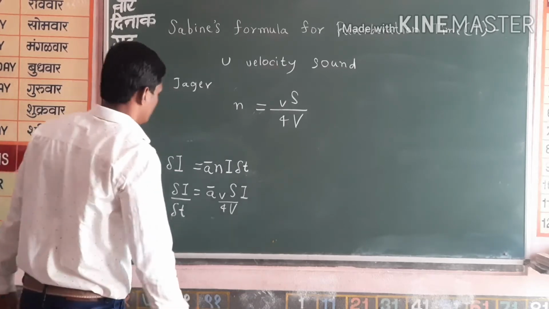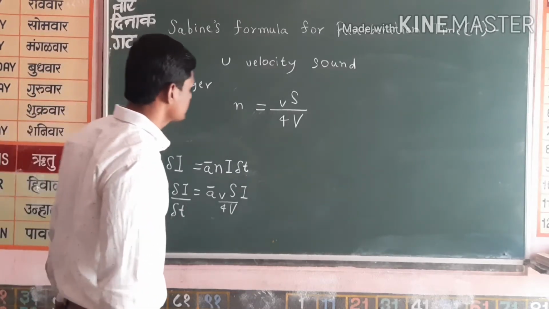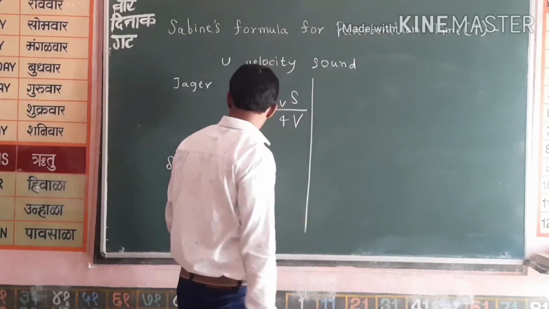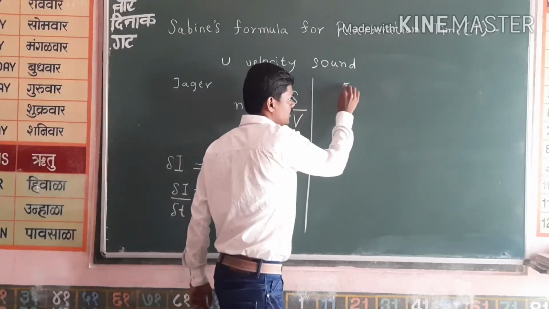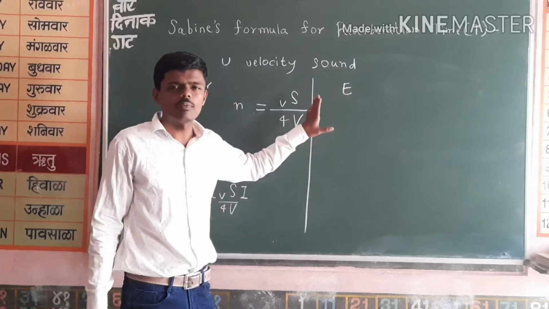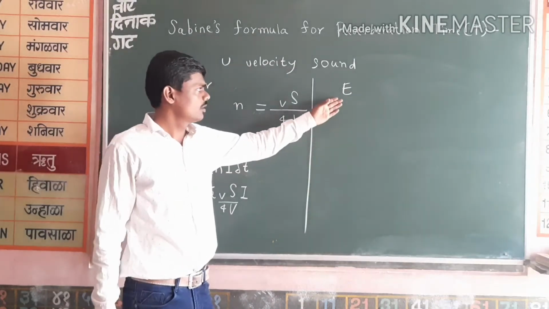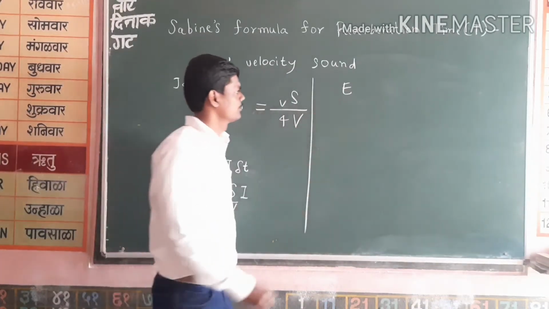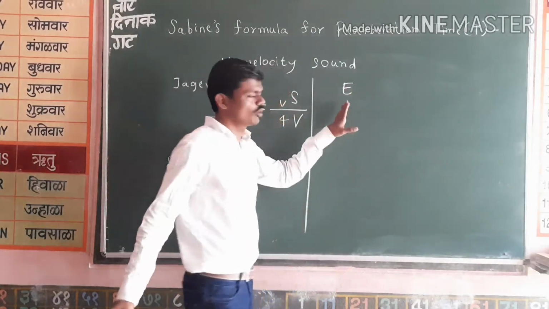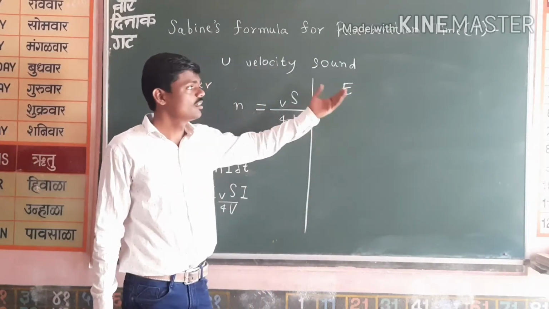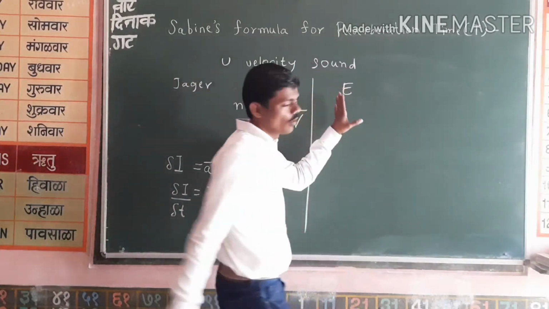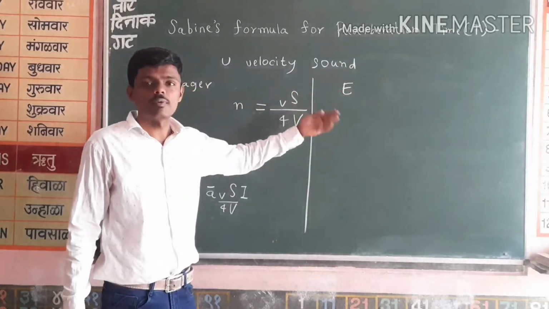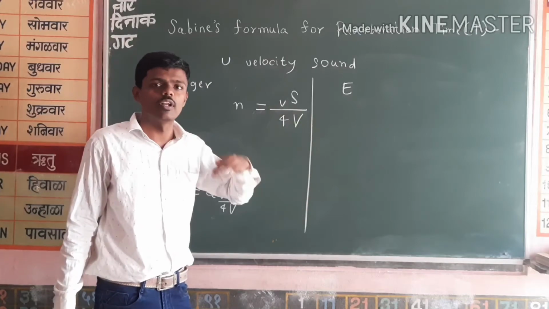Now remember this. If capital E is the rate of emission of sound energy by the sound source, then from this we can give the rate of growth of sound energy in that hall.